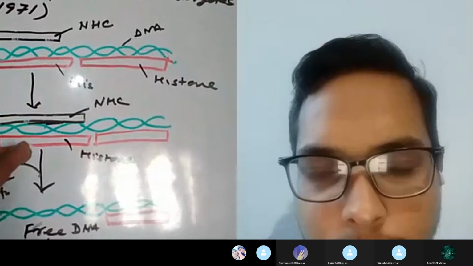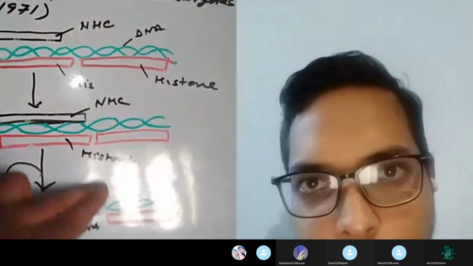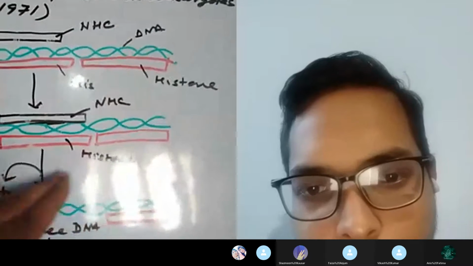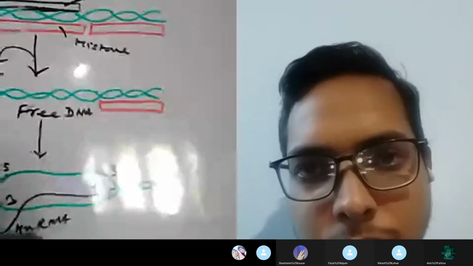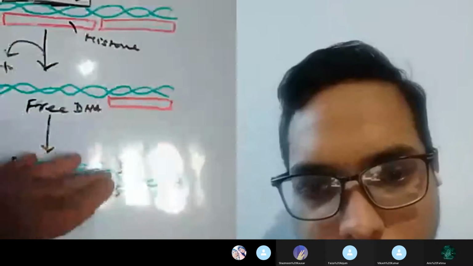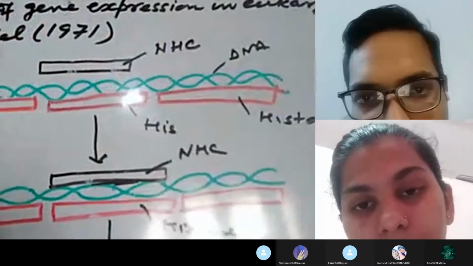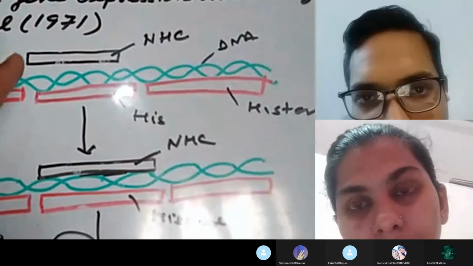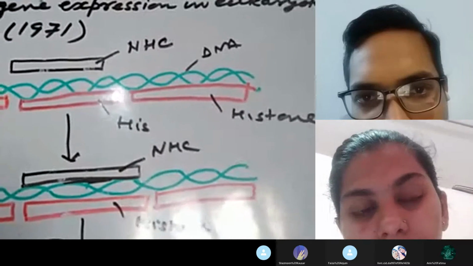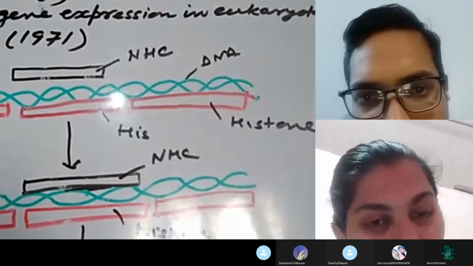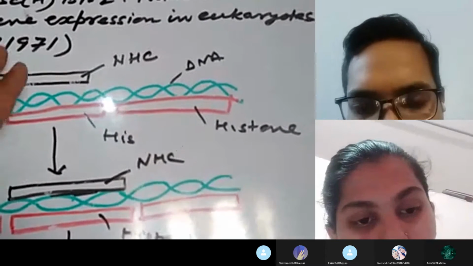And the dissociated histone protein forms a complex with this non-histone protein, and the part of the DNA from where this histone protein has been removed undergoes transcription to form hnRNA, which in turn is processed into the mRNA. So this is a very simple model given to explain the mechanisms of eukaryotic regulation of gene expression as proposed by Paul's and co-workers in 1971.